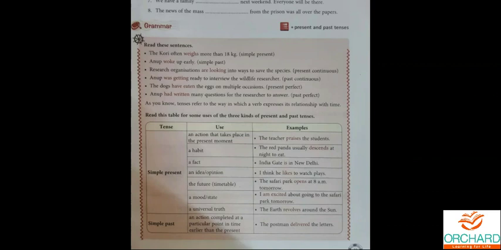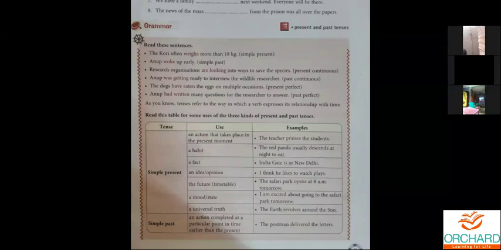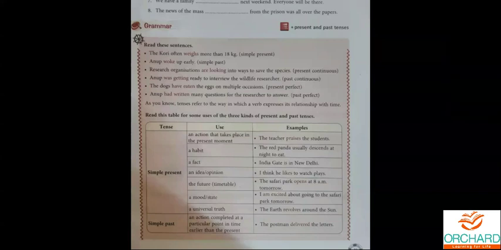What are the other possibilities? Another one is a fact. India Gate is in Delhi. We can't say India Gate is in Pakistan, right? So always it is going to be there. From the time they started building India Gate, it is definitely in Delhi and it will be in Delhi in future also. It's not only India Gate, okay? Tamil Nadu is in India. So always it will be in India only. So when we are speaking about a fact, we have to use simple present tense. Okay.